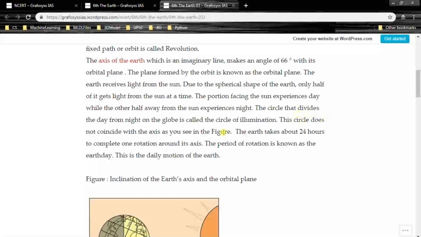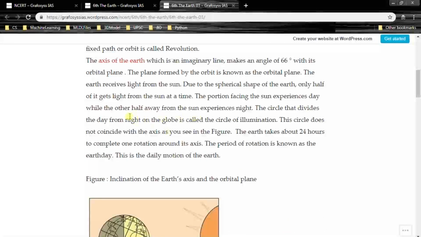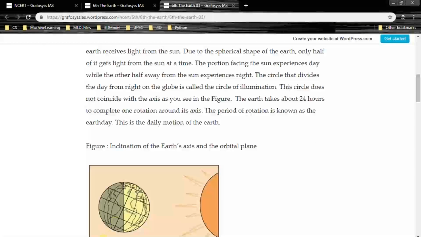The circle that divides the day from night on the globe is called the circle of illumination. So the circle which is there, which divides day from night, is called circle of illumination. This circle does not coincide with the axis as you see in the figure. So this is the axis, this is the vertical line, which is the circle of illumination.